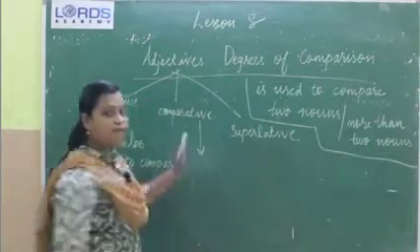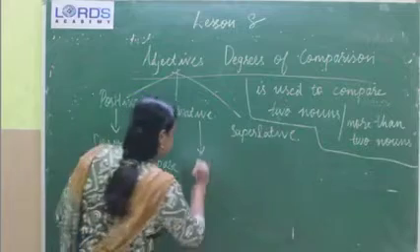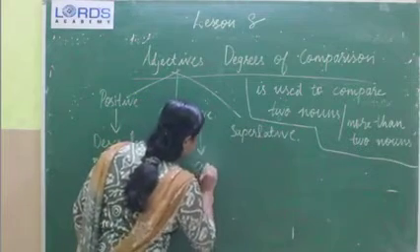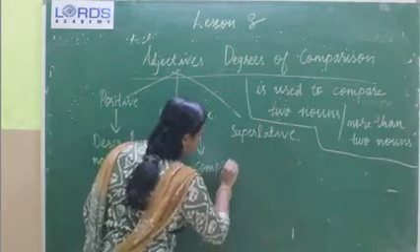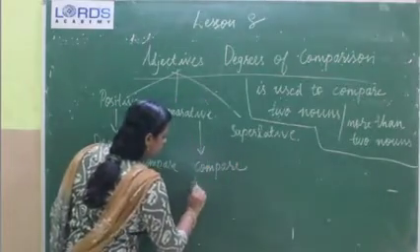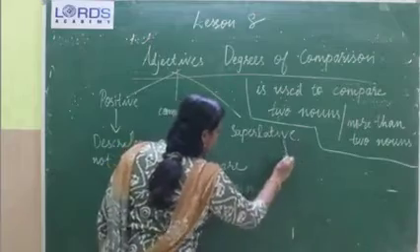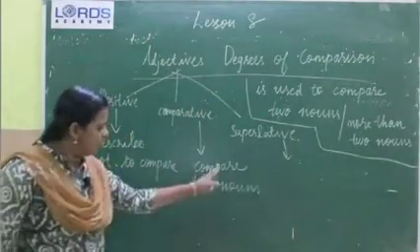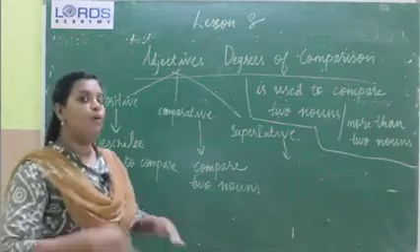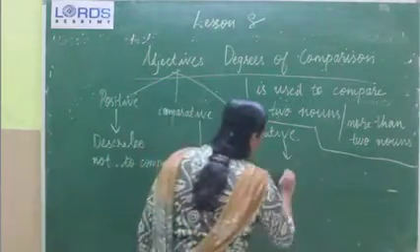Comparative degree will compare two nouns. Then what about superlative? Superlative degree will compare more than two nouns.